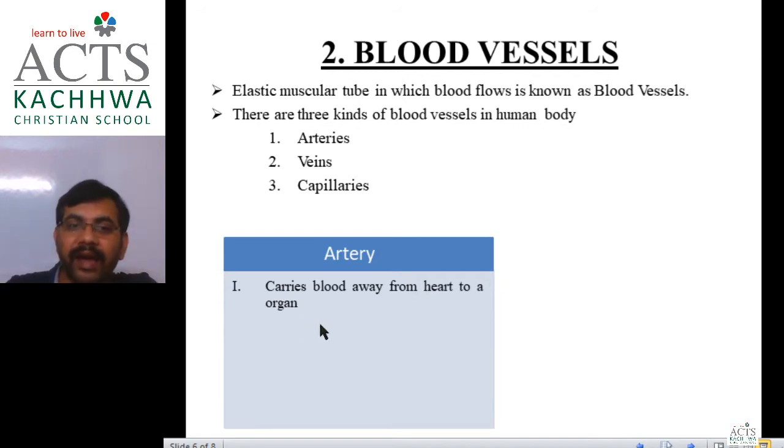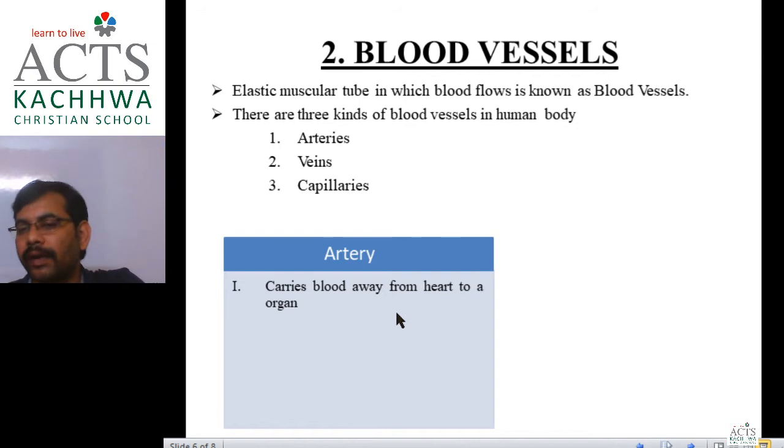Remember, artery carries blood away from the heart to the organs. Always remember, artery carries blood away from the heart to body organs. This flow of blood takes place in artery from the heart to different parts of the body. It means artery carries the blood from the heart to different body organs.